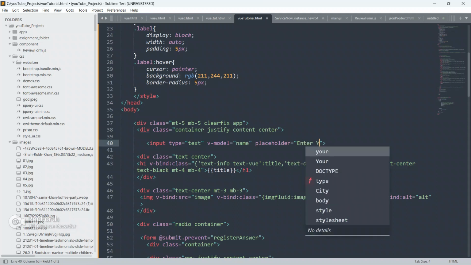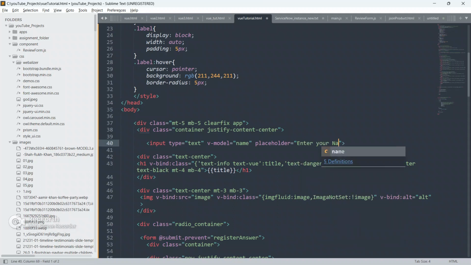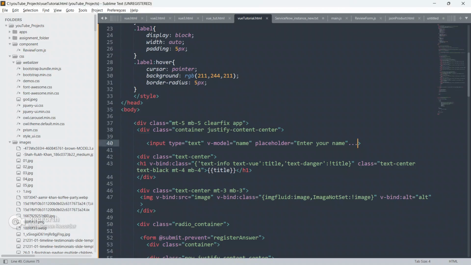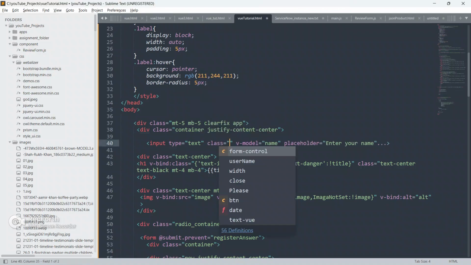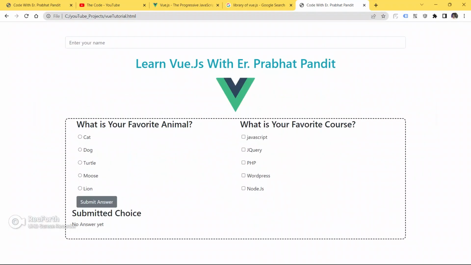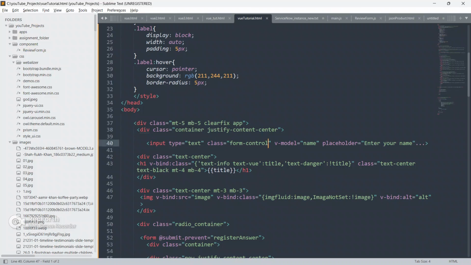Give the placeholder, enter your name. Save your code, go to the browser and refresh your page. As you can see, we got the input box here.